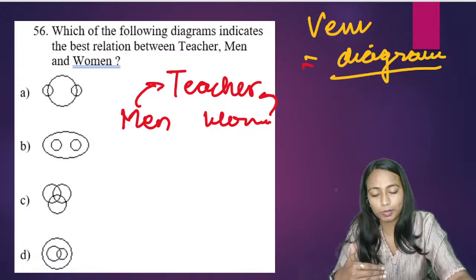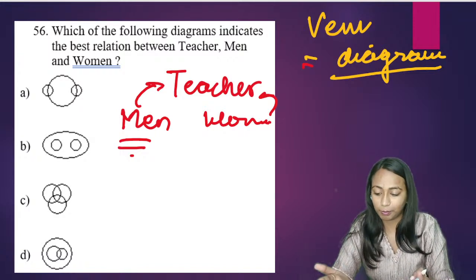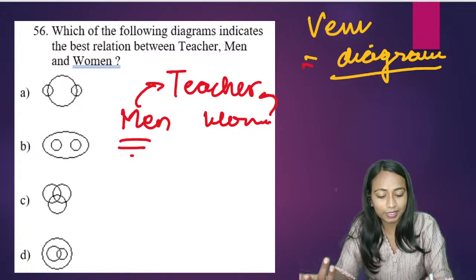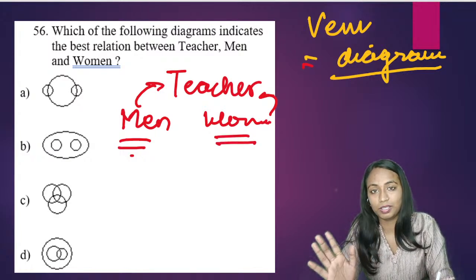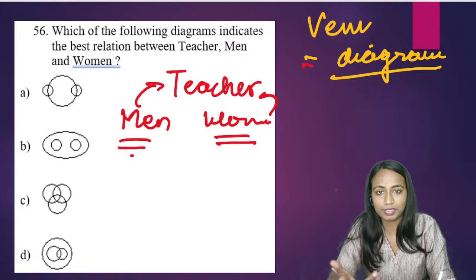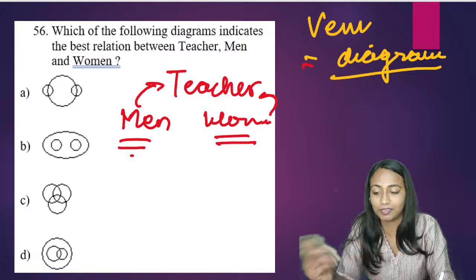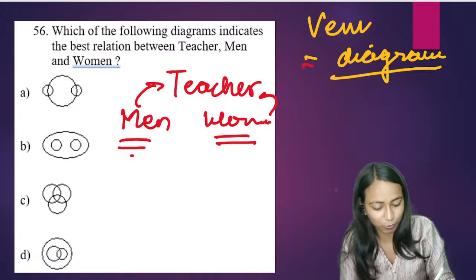अगर हम इसी को vice versa देखें, so are all men teacher? No, all the men are not teachers. Some men are engineers, some men are doctors, some men are players, some men are athletes. Similarly, are all the women teachers? क्या सभी women teachers हैं? No. Some women are teachers, some are doctors, some are students, some are lecturers, professors, dancers, singers, astronaut. Okay, so there is this situation, some and some wala situation hai.